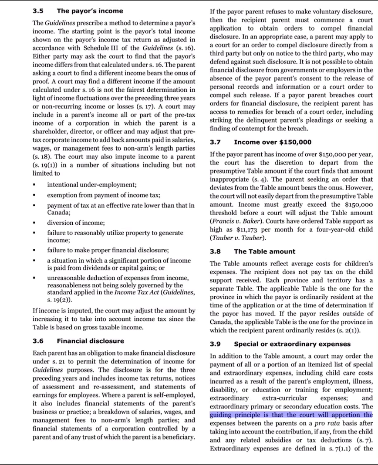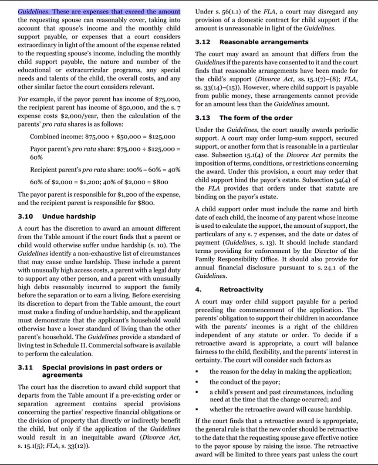The guiding principle is that the court will apportion the expenses between the parents on a pro rata basis after taking into account the contribution, if any, from the child and any related subsidies or tax deductions. S7. Extraordinary expenses are defined in S7.1.1 of the Guidelines.